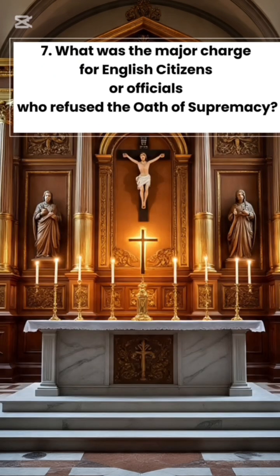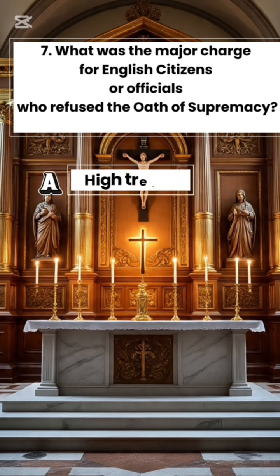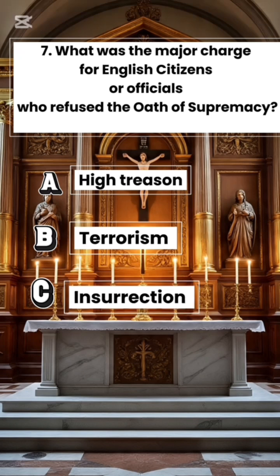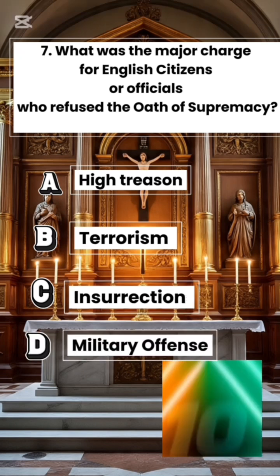7. What was the major charge for English citizens or officials who refused the oath of supremacy? A. High treason. B. Terrorism. C. Insurrection. D. Military offense.